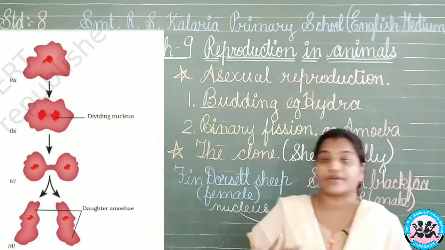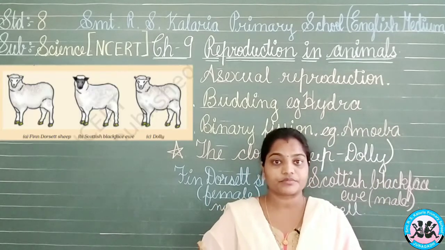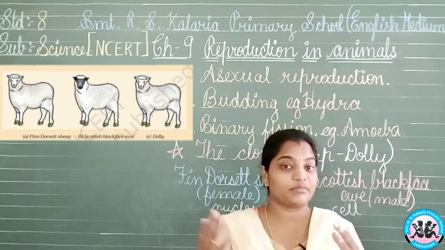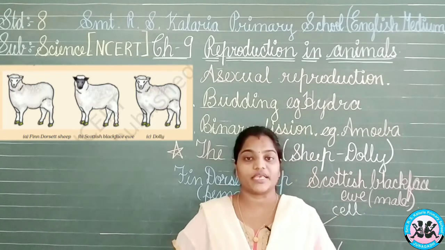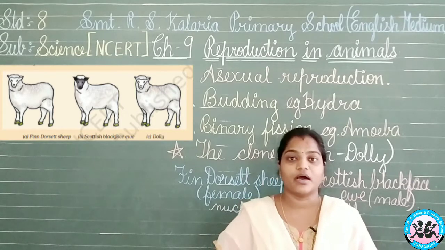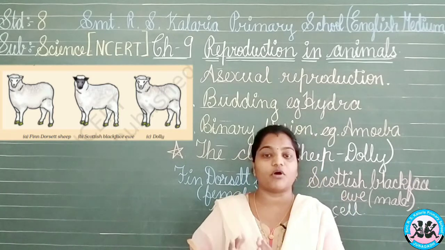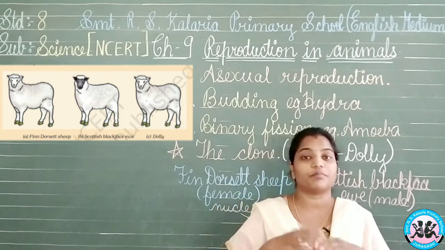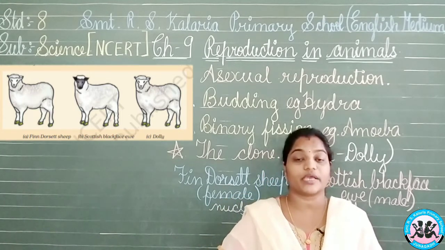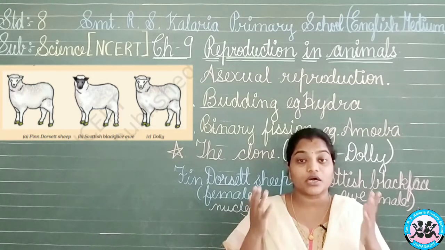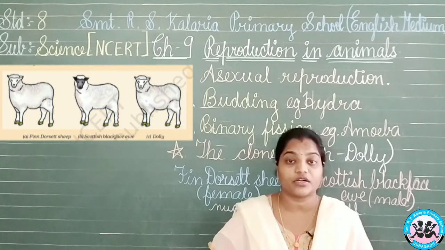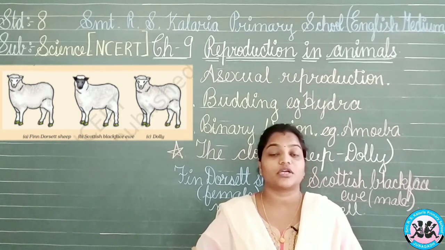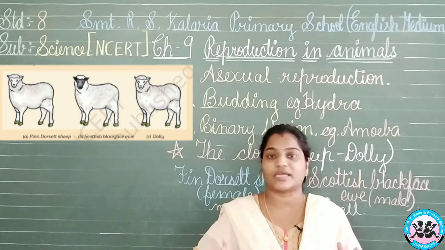Now there is something more interesting than this. You must have heard a word known as clone. What is the meaning of clone? Clone means a copy of something. Either you have a copy of a small portion of a particular organism, or a big part, or the whole body, you can clone. It means you can copy the whole body structure of a human being also, same as the person living. So this is cloning, the magic of science you can say.